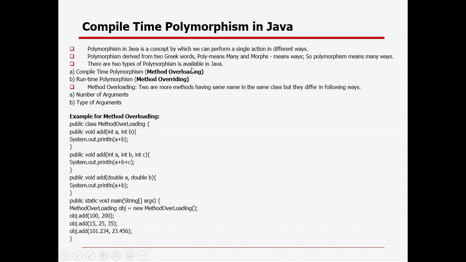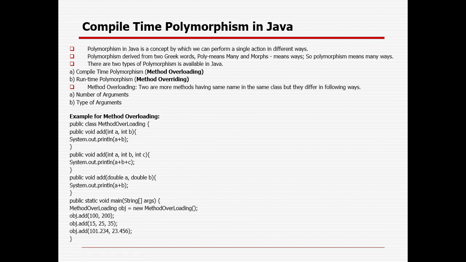In Java there are two types of polymorphism available. One is compile-time polymorphism, which is method overloading, and the other is runtime polymorphism. Method overloading is sometimes called static polymorphism or static binding, and runtime polymorphism is called dynamic binding. Those are the different names. In method overloading, there are two or more methods having the same name in the class but they differ in the following way. I can create a method with the same name, but we can change it in two ways.